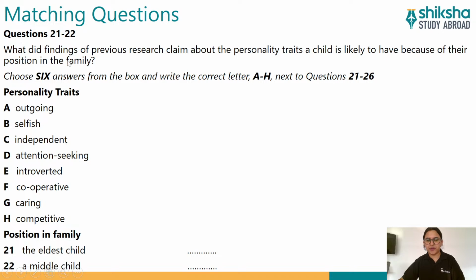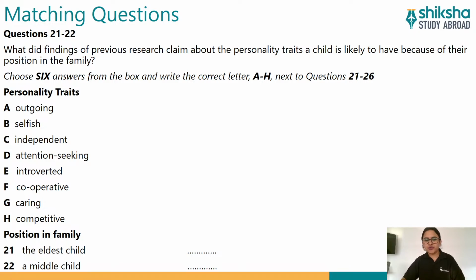Here I have taken 21 and 22 only, two questions for you, just to show you how matching questions are actually done. You can see here, guys, there are a total of A to H options. More options will be given to you in relation to the questions. Always remember that, because that is given just to make the paper challenging and to confuse you. But you do not have to be confused. Just choose the option which is closest to the answer.